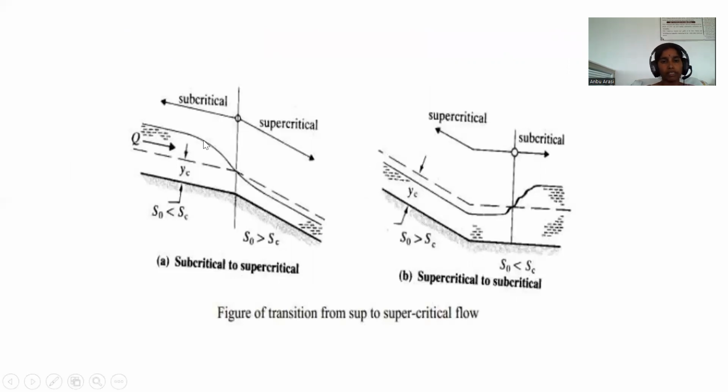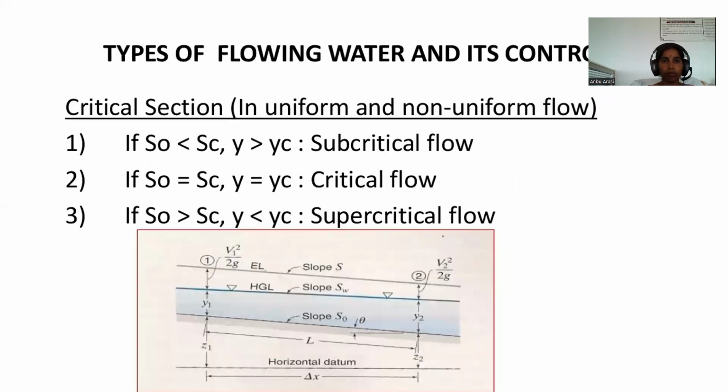Here is the subcritical to supercritical flow. Here the slope is very steep. Then the flow is converted from subcritical to supercritical flow. And here supercritical flow is converted into subcritical flow. Supercritical flow is flowing here. Then at the transition, the slope will be changed. Then the flow is converted from supercritical to subcritical flow.